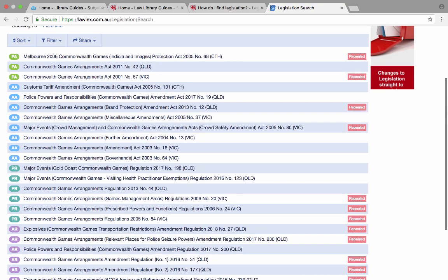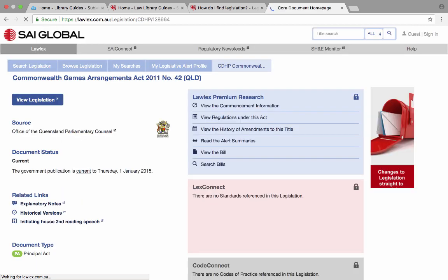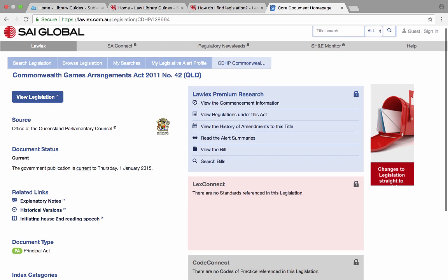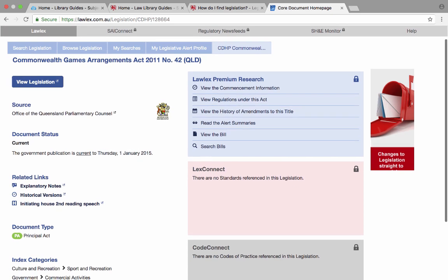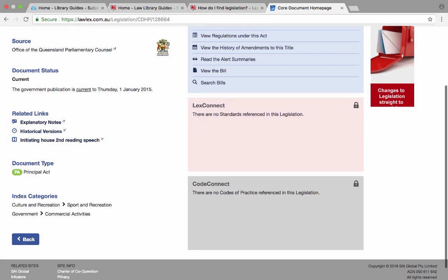So we're interested in the current Commonwealth Games, so we're going to go straight to the Queensland legislation. And here LawLex gives us a little bit of information. So it shows us the source, being the Office of Queensland Parliamentary Council, which is the official source of legislation for Queensland. You can click on here to view the legislation. It also gives you a currency statement as to how up to date that piece of legislation is, and gives you other information about it.